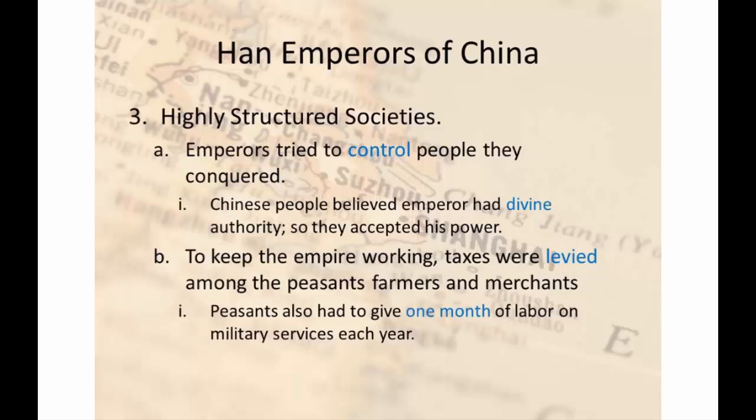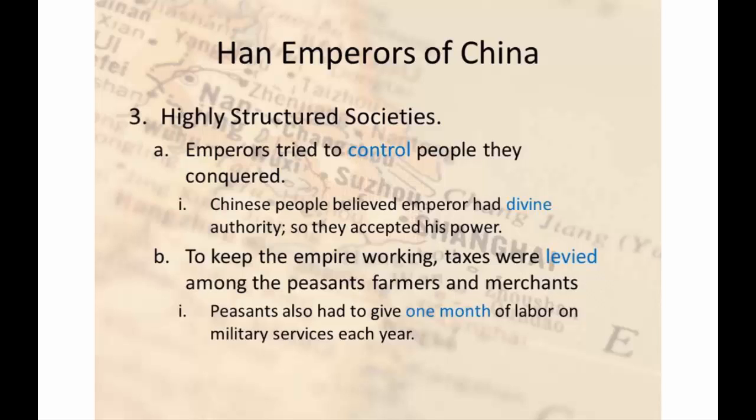And the way to do that is to get them to assimilate, which we'll talk about in a minute. The Chinese people believed the emperor had divine authority, so they accepted his power because of that. If he has direct communication to the gods and to the spirits, you're pretty much going to listen to the guy who's got that power. And the emperor is the only one that had that power.